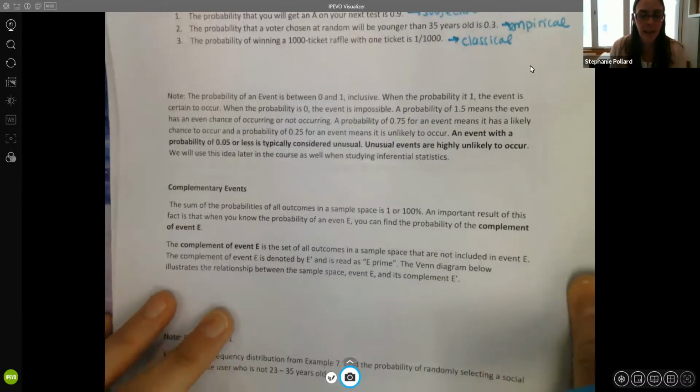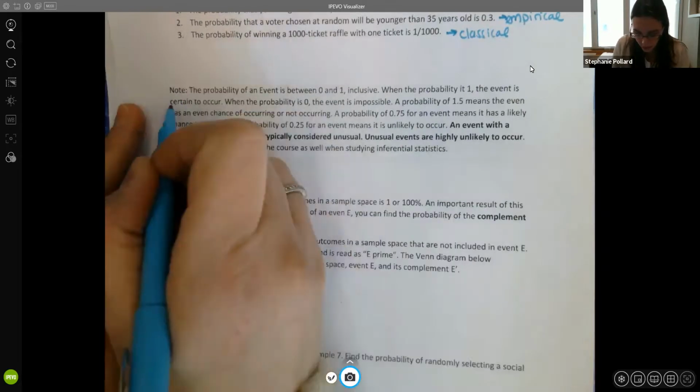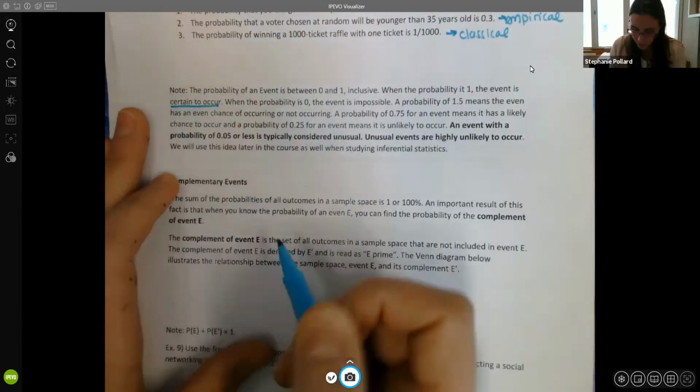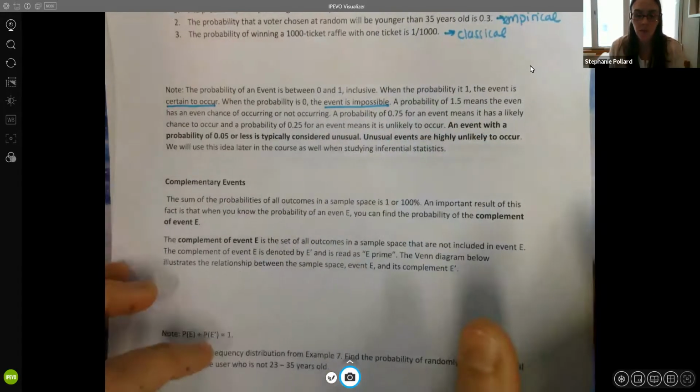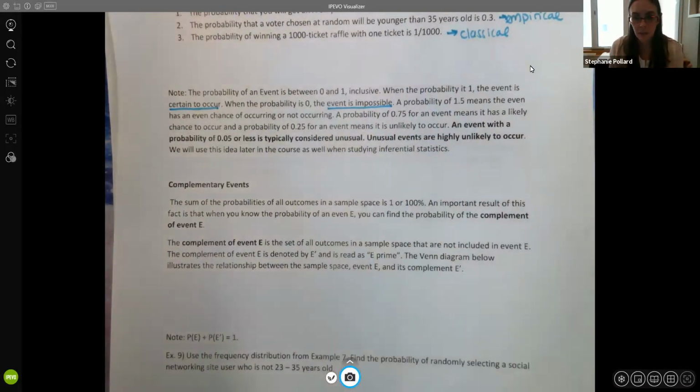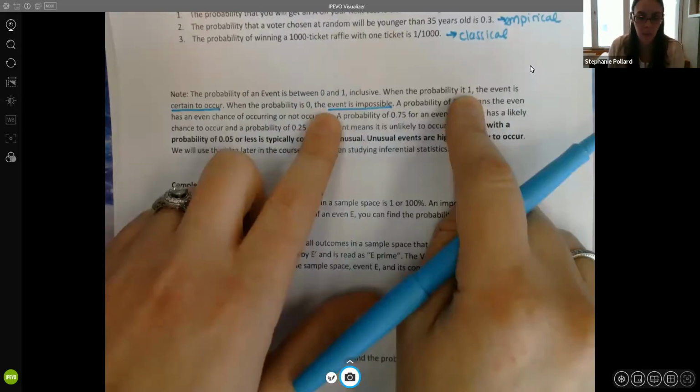Now, the probability of any event occurring is between 0 and 1 inclusive, meaning the endpoints are included here. If the probability of something is 1, the event is 100% certain to occur. If the probability is 0, the event is impossible. So we do use the values of 1 and 0 very carefully here. If you think it's very likely, but you're not 100% sure, then maybe we use 0.9 or 0.99, right? So 1 would be for certain and 0 is impossible.